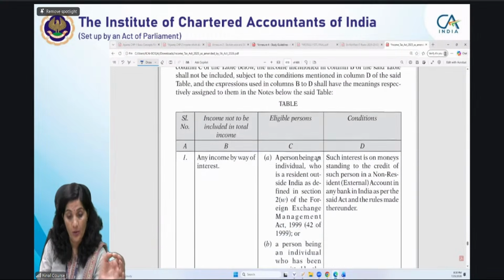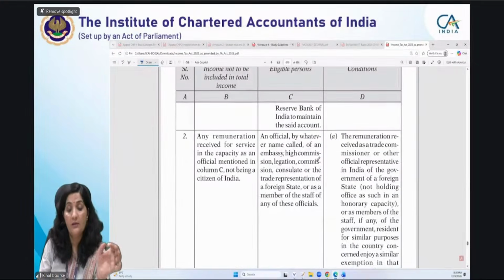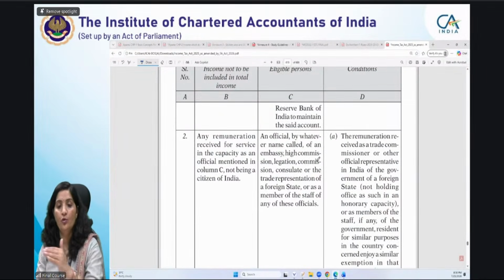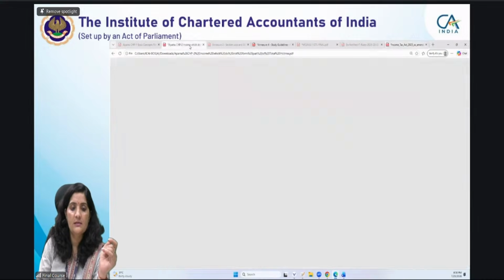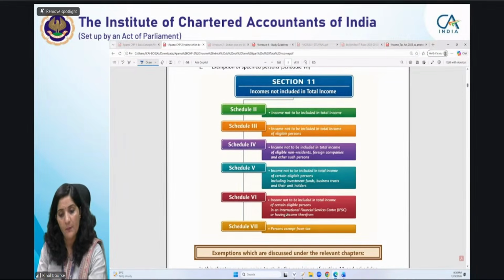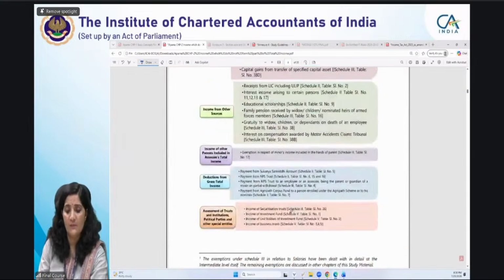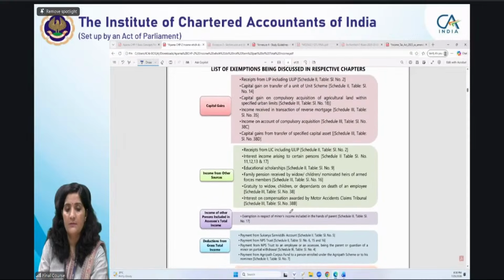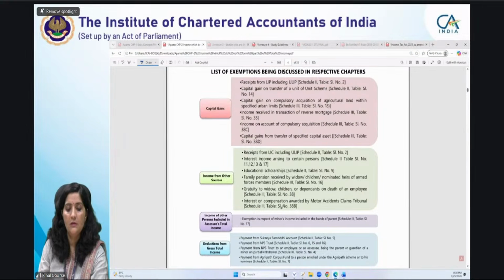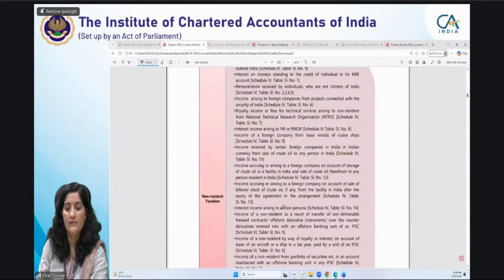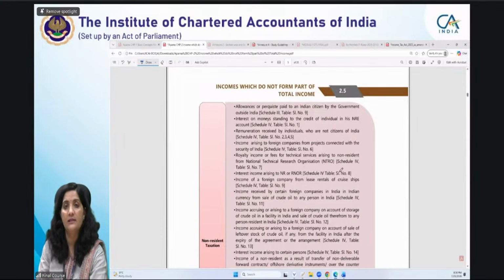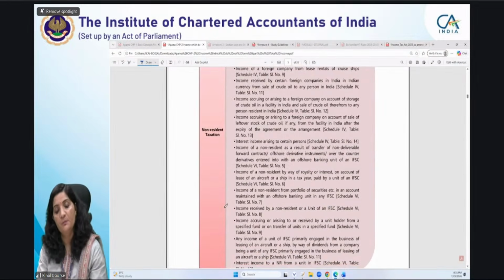This is an important one. These are being covered in non-resident taxation. If you go through this chapter 2, in this chapter itself, we have provided what we have covered in this chapter and what you have to refer to in the provisions of other chapters. These are content. For example, if you see non-resident taxation, there is a huge list which we are discussing only in the non-resident taxation, right? The reference number of the schedule along with the serial number is given in it itself, right? This is being given chapter wise for what we are going to discuss in those particular chapters.